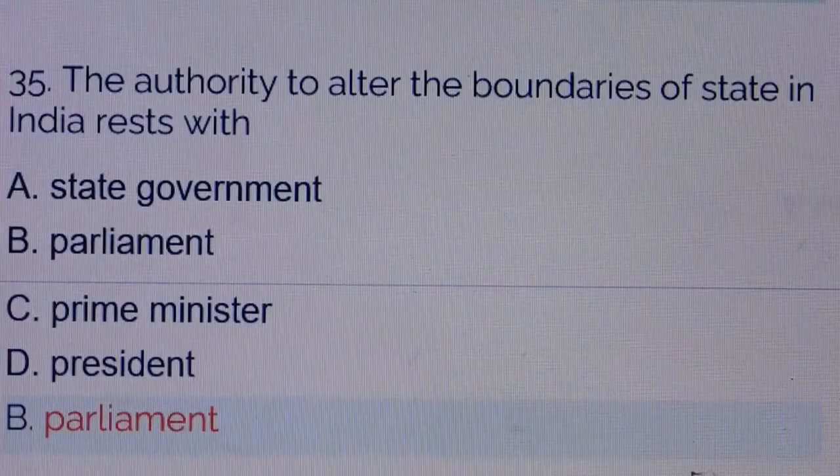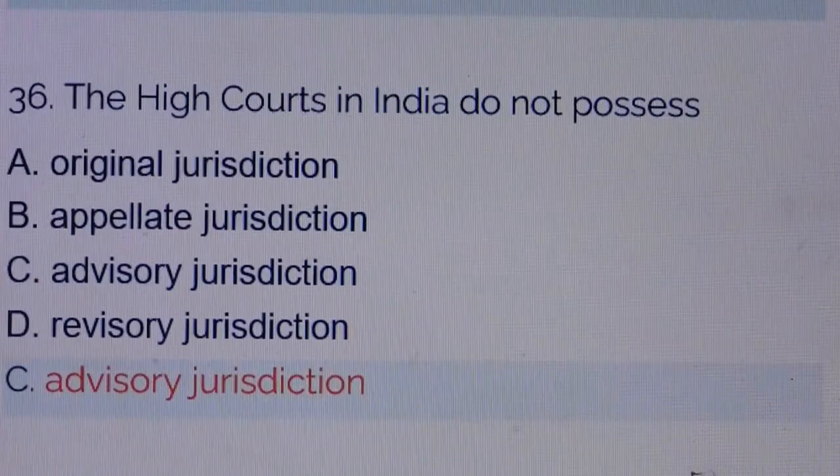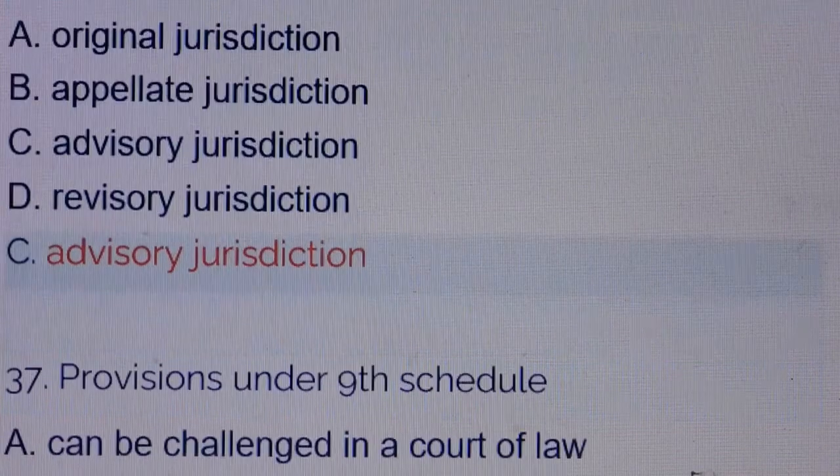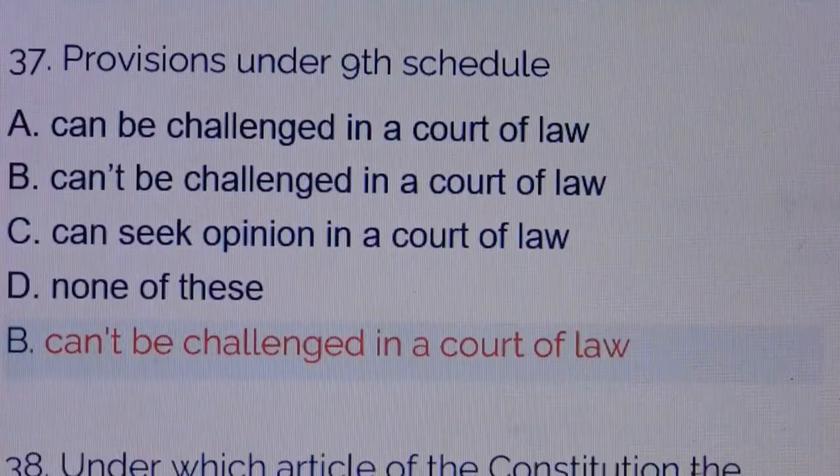Question number 35. The authority to alter the boundaries of a state in India rests with. Answer is option number B, Parliament. Question number 36. The High Courts in India do not possess. Answer is option number C, advisory jurisdiction. Question number 37. Provisions under 9th schedule. Answer is option number B, can't be challenged in a court of law.